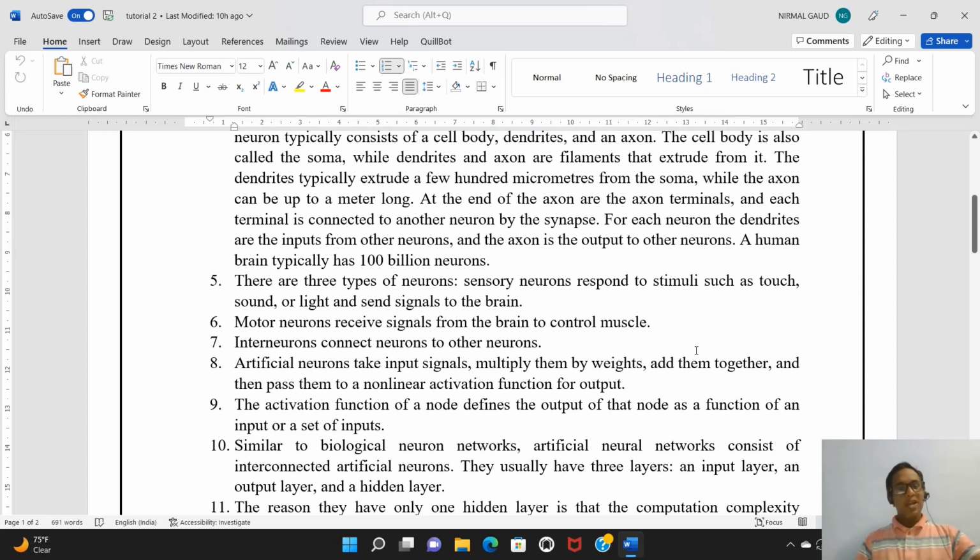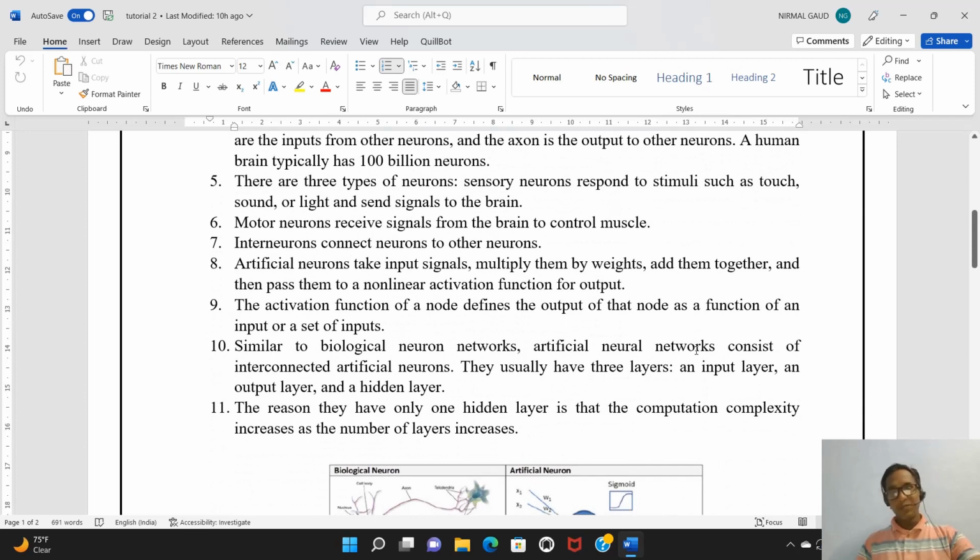Now, similar to biological neurons, we have the concept of artificial neurons, and artificial neurons do the same task. They also take signals as input, and they multiply these signals with weights. That means every neuron has been assigned certain weights. Whatever inputs are given in the form of signals are multiplied with the weights. Then there is an addition of all the values, and then they are passed to a non-linear activation function to generate the output.